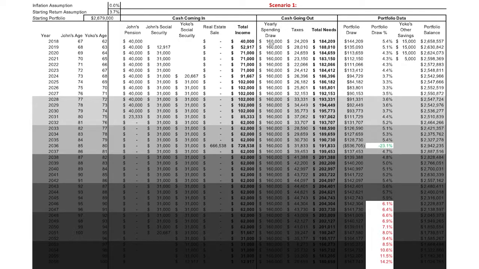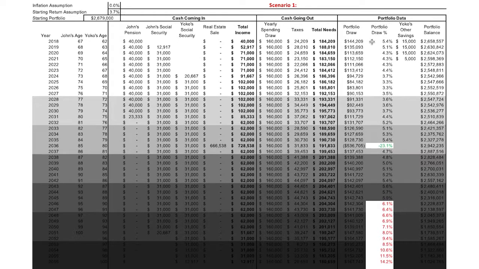So we can see total income coming in every year throughout time. This couple has said they want to spend $160,000 to fund their life, but they have to pay taxes on their portfolios. So we can see the tax number here, and then we can look at the total needs. This is what they need to generate in order to live their $160,000 lifestyle. When we go to the final set of columns, portfolio data, if you need $184,000 and you're bringing in $40,000, your portfolio draws $144,000. Portfolio draw is what's coming out of your portfolio every year.